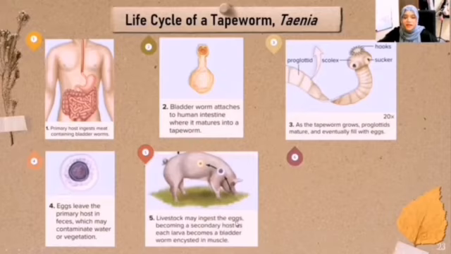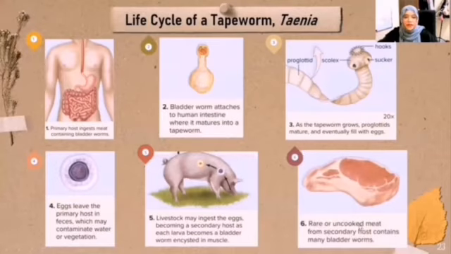And then livestock may ingest the eggs, becoming a secondary host as each larva becomes a bladder worm encysted in muscle. And then rare or uncooked meat from secondary hosts will contain many bladder worms. So humans will become infected with tapeworms when they eat infected meat that has not been thoroughly cooked. So after the tainted meat is eaten, the bladder worms will break out of the cyst and attach themselves to the intestinal wall and grow to adulthood. Then the cycle will begin again. Generally, tapeworm infections will cause diarrhea, weight loss, and fatigue in primary hosts.